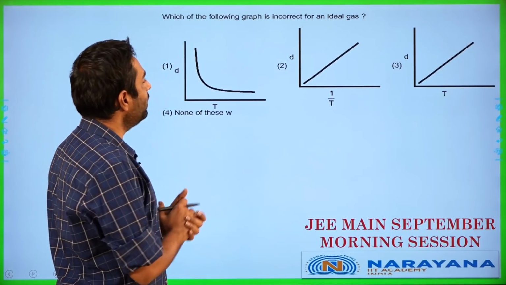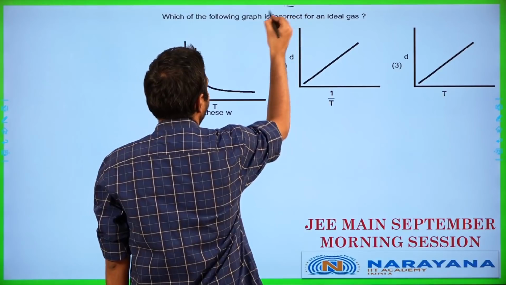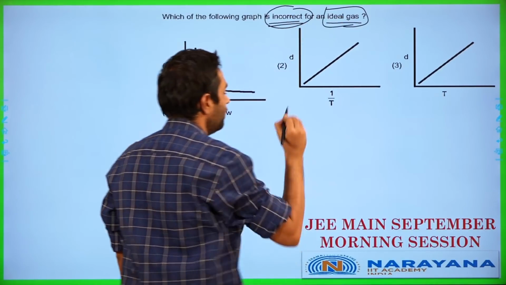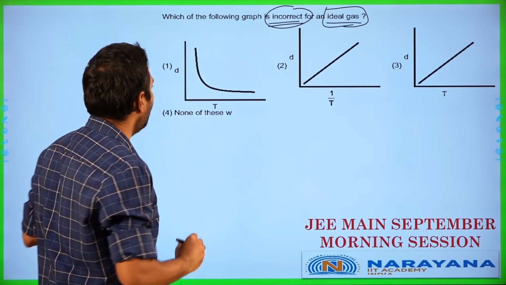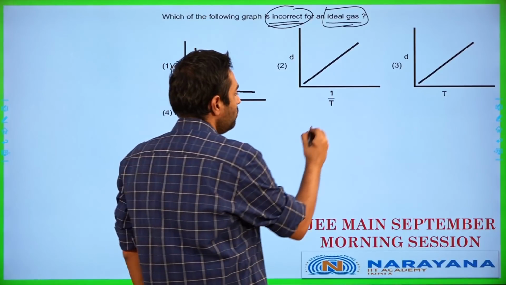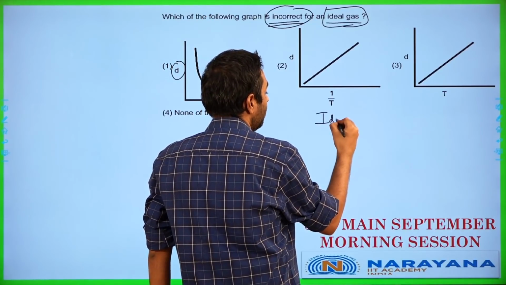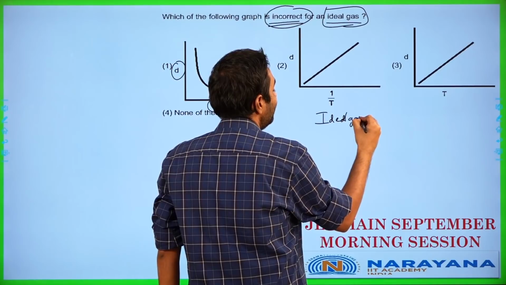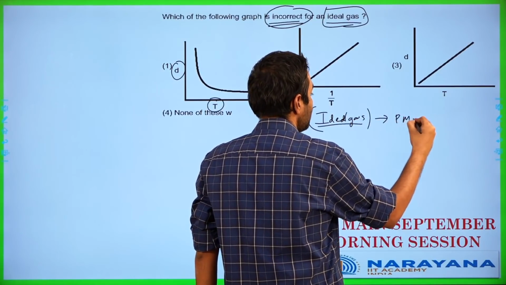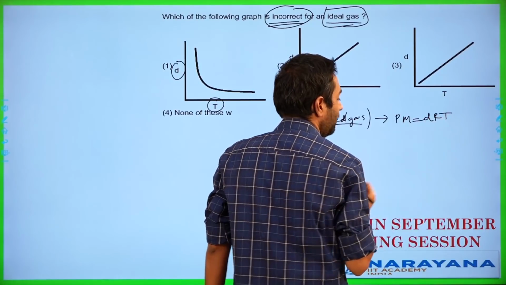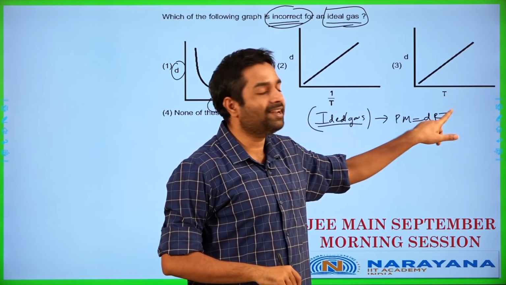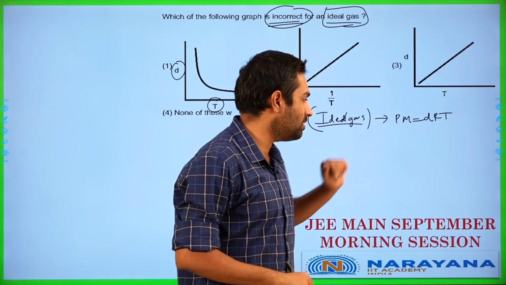Okay, which of the following graph is incorrect for an ideal gas? Alright, they are asking about incorrect for the ideal gas in this particular case. So ideal gas now, we are going to be having density plotted versus temperature. So let's have a look now. If I'm looking at the ideal gas equation written in terms of density, the equation works out as Pm is equal to dRT, where m stands for molecular mass of the particular gas, d is density, T is temperature, P is pressure, R is gas constant.